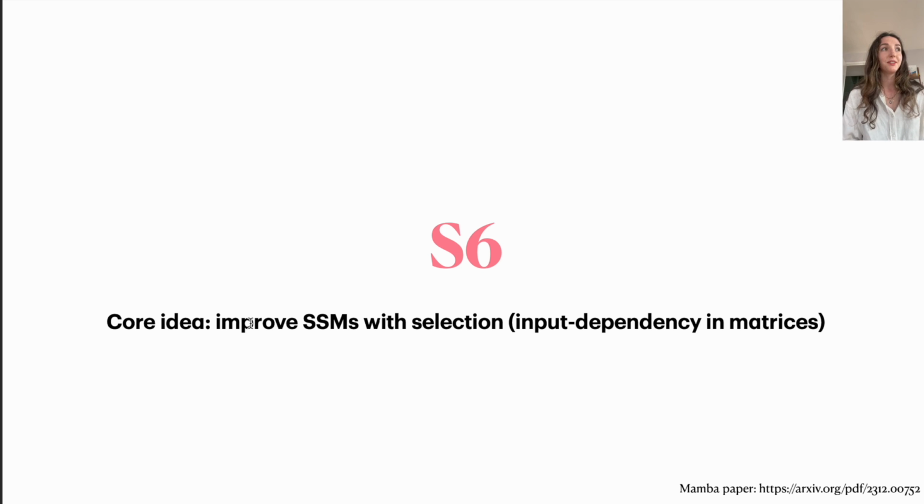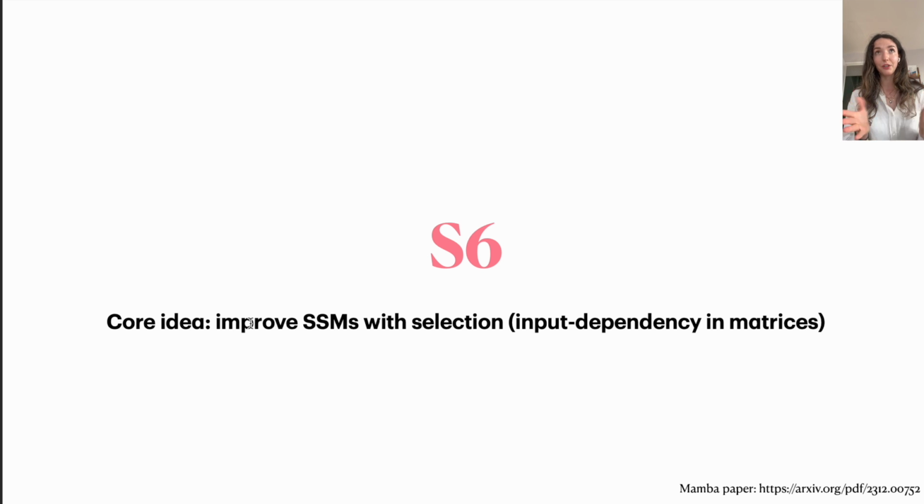What is the core feature, if we think about attention versus S4 and S5, that attention does have but S4 and S5 don't? Remember that I said that with attention, the nice thing is that if we look at this operator map, wherever the operator map looks in the input sequence depends on the input sequence that we are feeding in itself. So we have this input dependency that determines which parts of the sequence we are looking at in order to compute the output. For S4 and S5, this is not the case.